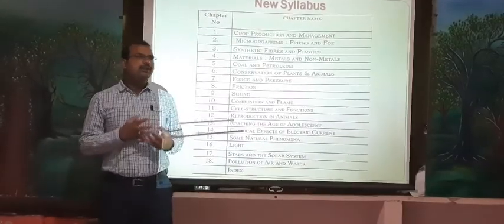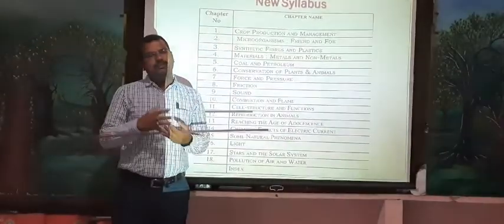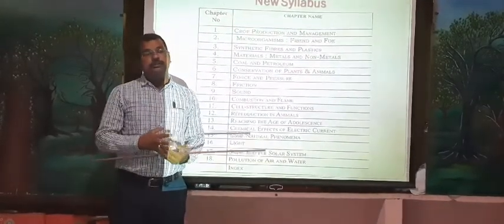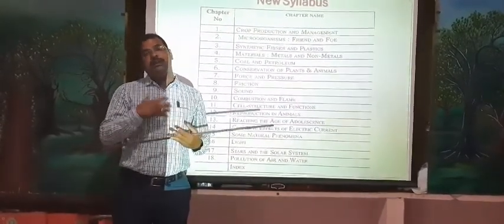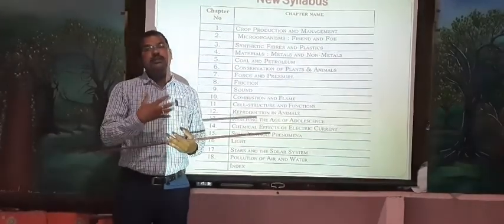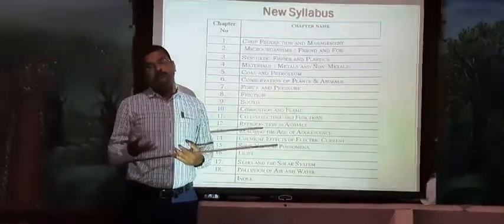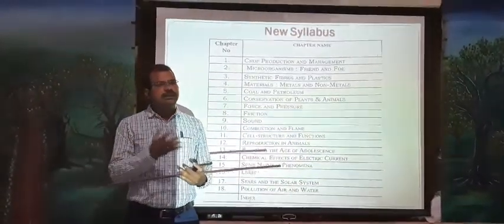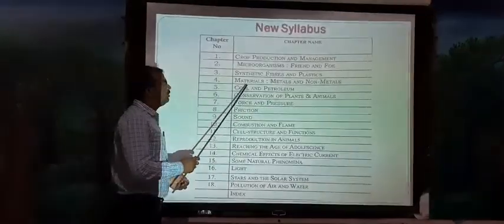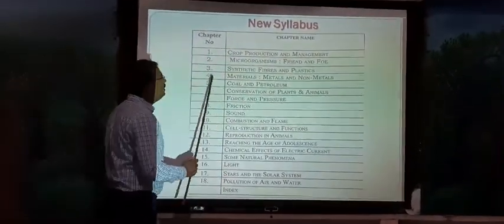Of those 118 elements, most of them are metals and some of them are non-metals. How are metals used? By using those metals, what kinds of materials are prepared, and how are they used in our day-to-day life? What are metals, what are non-metals, and what is the difference between them? Everything we are going to discuss in the fourth chapter, called metals and non-metals.